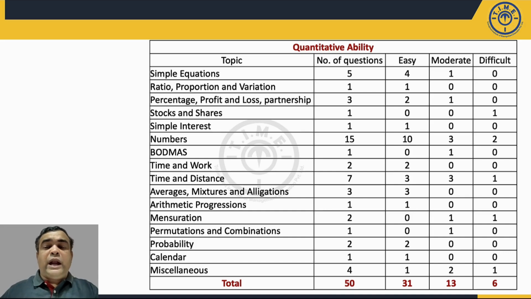All 50 questions in the quant section were based on quantitative ability. There were no questions from data interpretation or data sufficiency. Almost 31 questions were of easy difficulty level, 13 were of moderate difficulty level, and 6 I'll say were difficult, or probably required some higher level concepts.